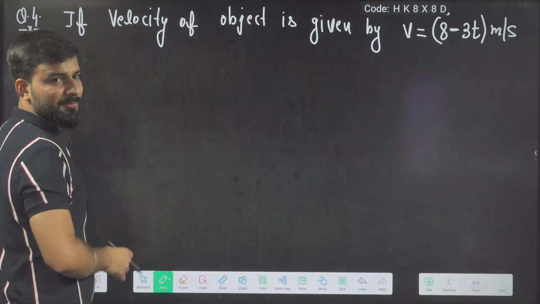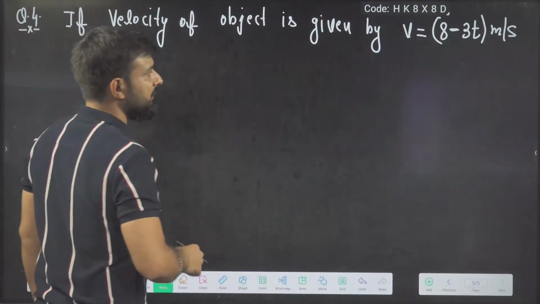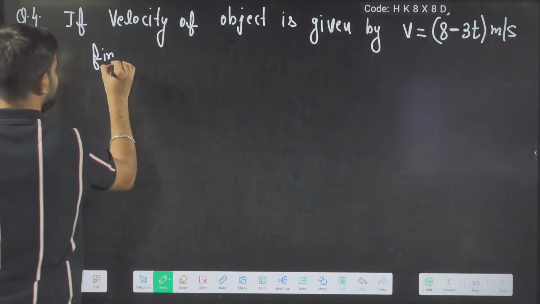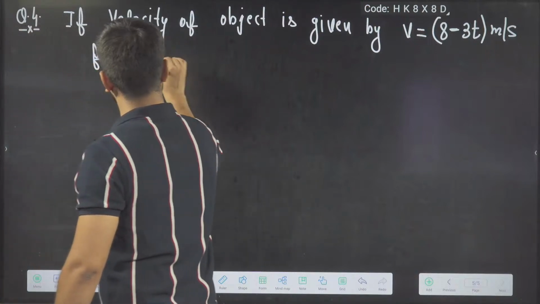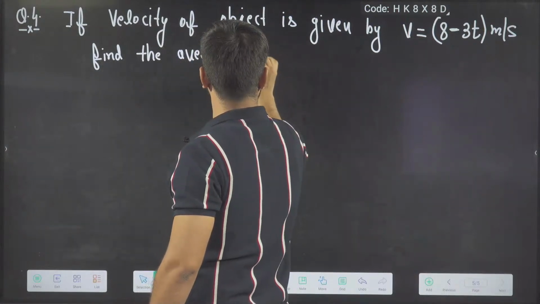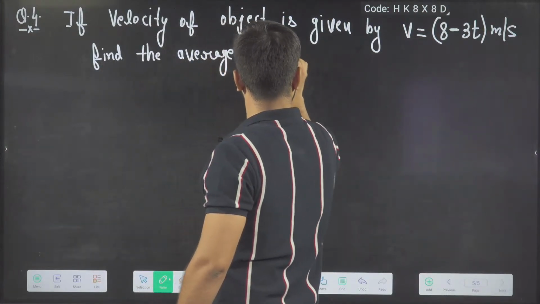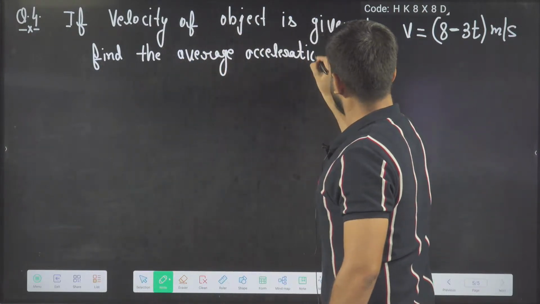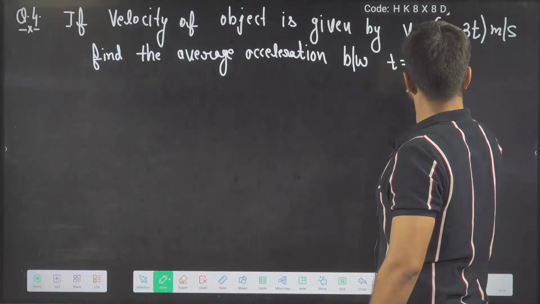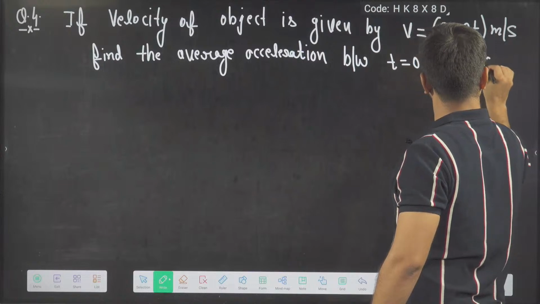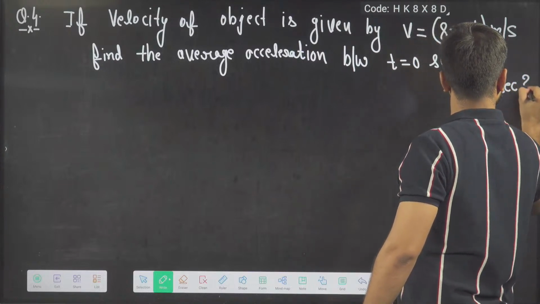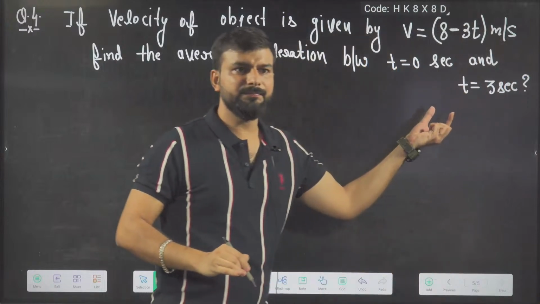If the velocity of an object is given, let me write this question first. Velocity 8 minus 3t meter per second. What do you have to find? Find the average acceleration between t equals 0 second and t equals 3 second. These are instantaneous times now.